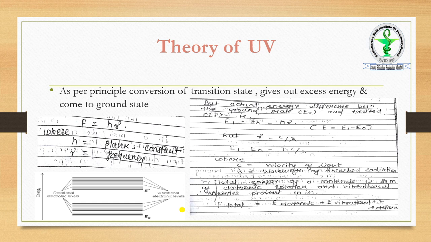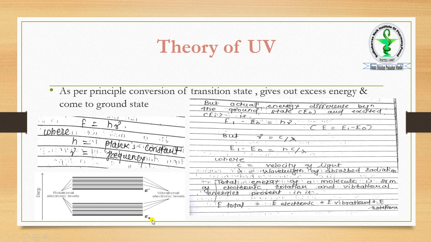Okay, so that is the common equation, but this E is nothing but this energy. But what is going to happen? Actually, energy is nothing but E0 to E1. E0 means the energy present in the ground state. Now we have vibrational electronic levels and rotational electronic levels. At the ground state the molecule possesses energy, then we apply the external radiation. Then the energy is higher because of the initial and the absorbed energy, so it goes toward the excited state.